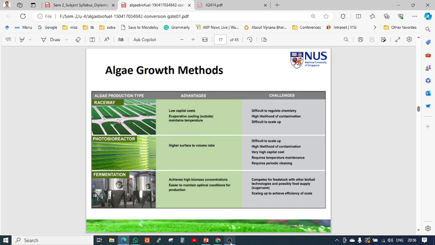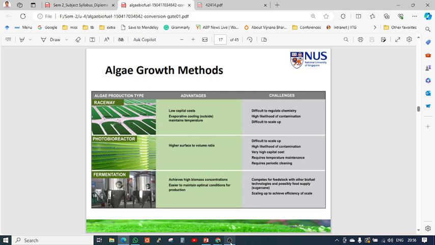Second is called photobioreactors. The tubes contain algae in a controlled environment in the lab. Light and nutrients are provided for the growth of this algae. Third is called fermentation. Here the algae are grown in different tanks under controlled fermentation processes. There are different advantages and disadvantages of all these methods.